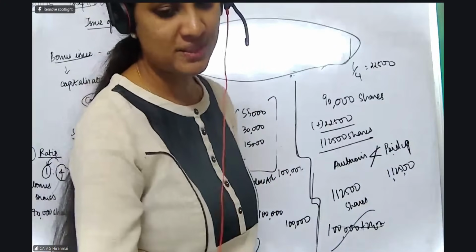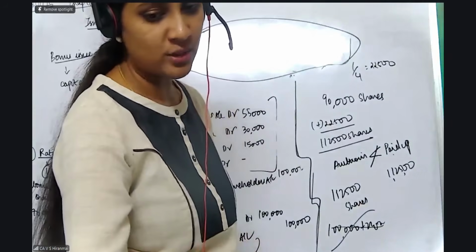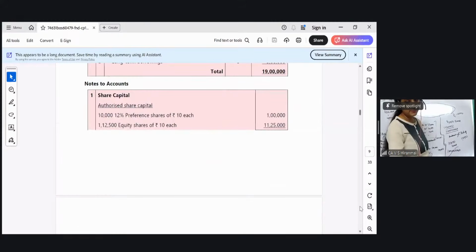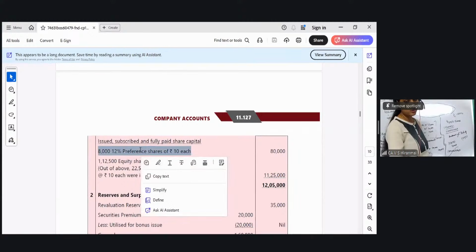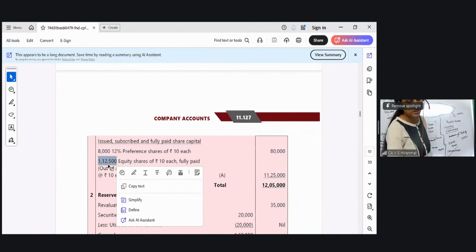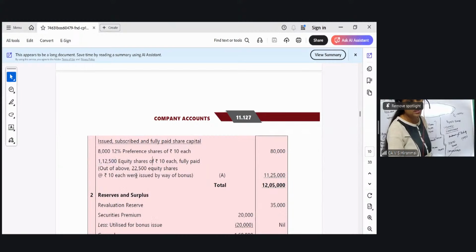That is very, very important. Now let us go back to the question and check. Even if here you have 1 lakh, irrespective of that only, how much to your paid up capital? See here. This one you will write, then come down. Issued paid up is very important. Preference shares में कुछ difference नहीं है. But in your equity shares, there is a difference because earlier it was 90,000 plus 22,500.